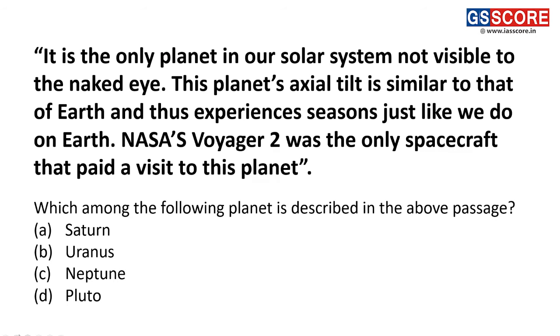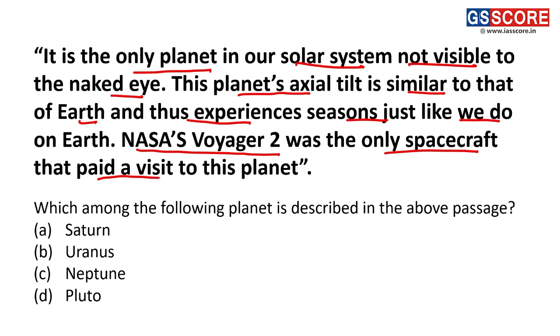Moving towards the next question. There is a quite lengthy statement here. I will be reading it and we will be analyzing it simultaneously. It is the only planet in our solar system not visible to the naked eye. This planet's axial tilt is similar to that of the Earth and thus it experiences seasons just like on Earth. NASA's Voyager 2 was the only spacecraft that has visited this planet. So which can be this planet? Is it Saturn? Is it Uranus? Is it Neptune? Or is it Pluto?